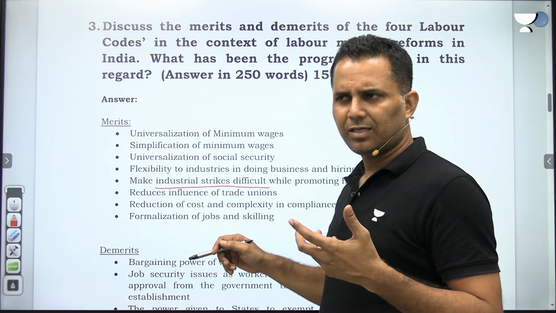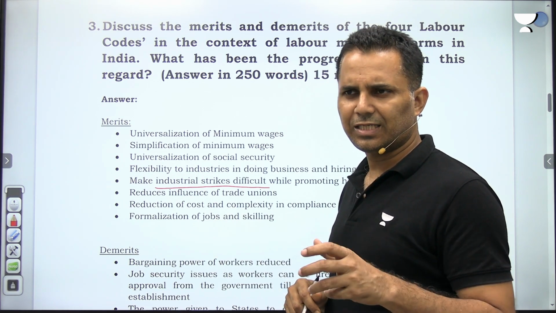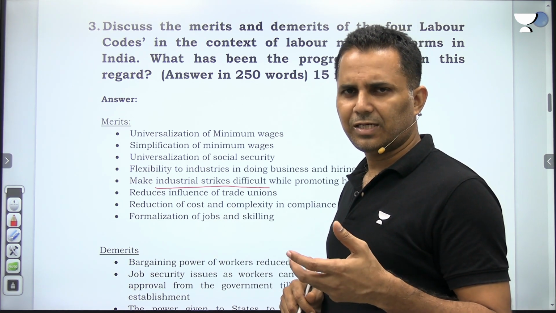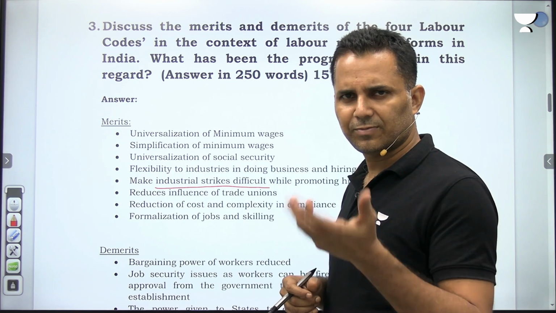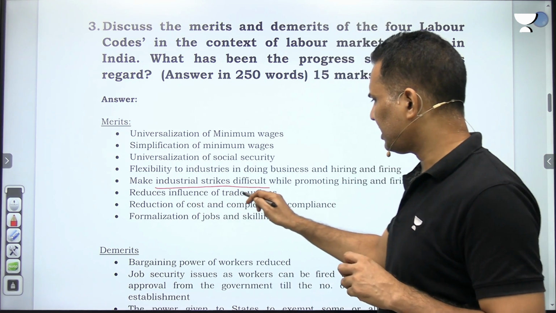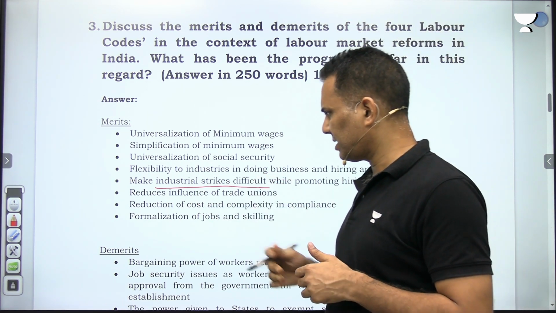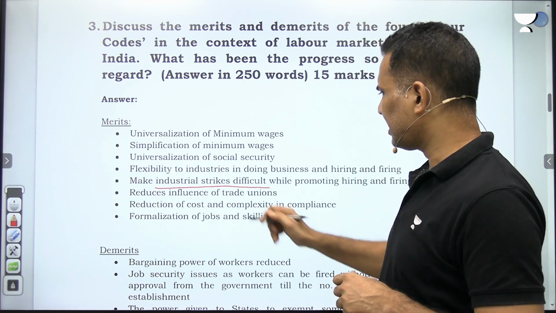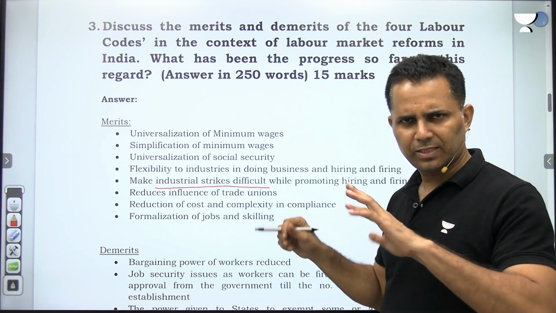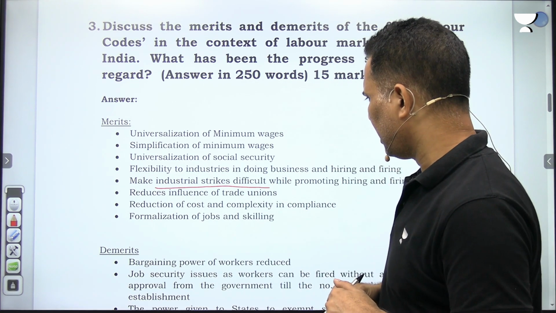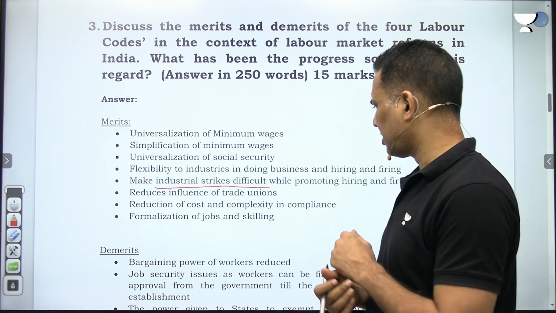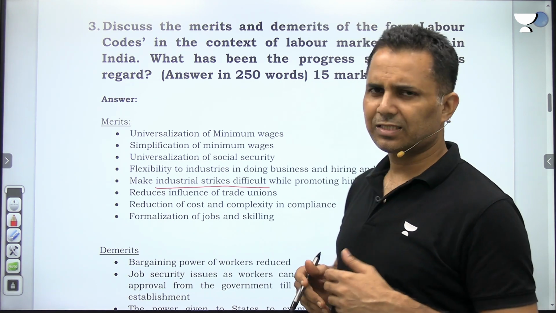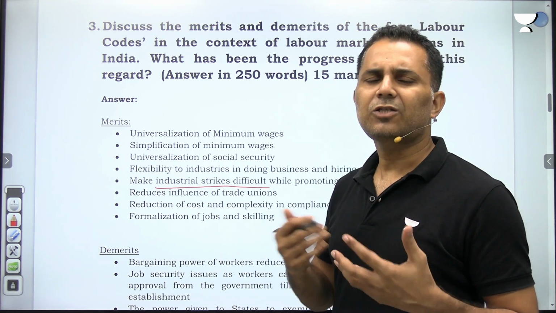So it's a merit in the sense that it will give flexibility, it will give more freedom for businessmen to do business. It reduces the influence of trade unions. Industrial strikes are basically related to these trade unions. Then reduction of cost and complexity in compliance. Now there is ease of doing business.